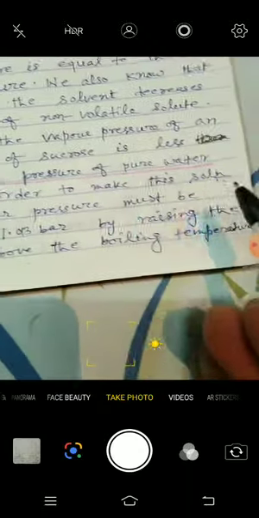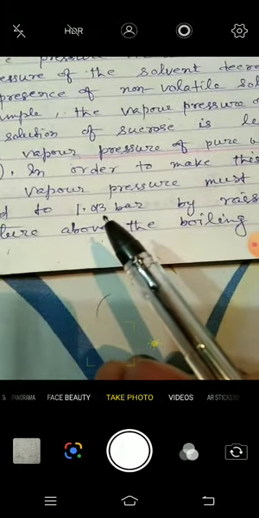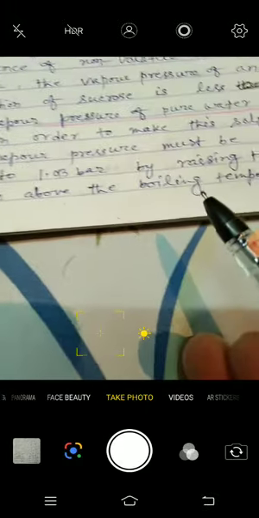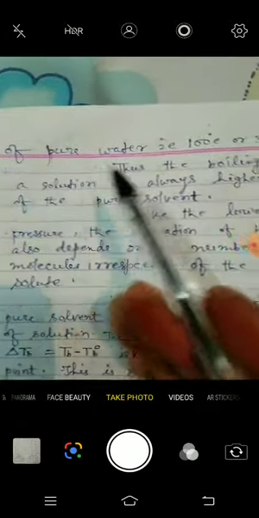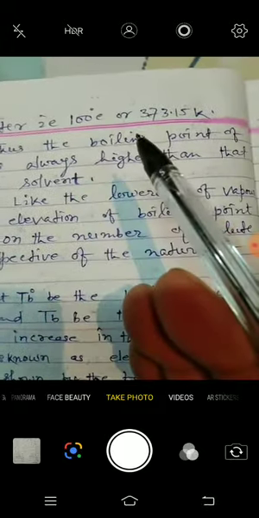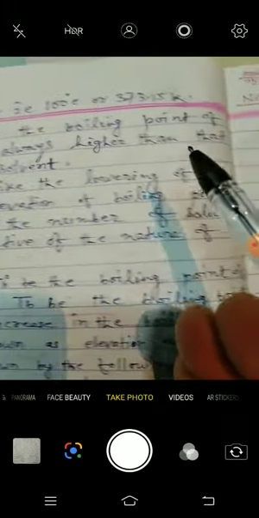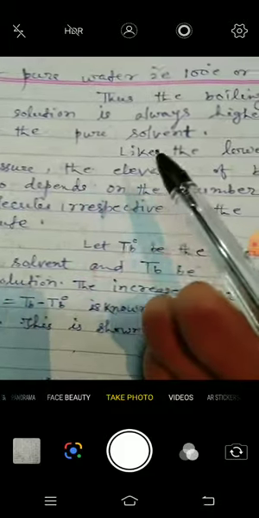In order to make this solution boil, its vapor pressure must be increased to 1.013 bar by raising the temperature above the boiling temperature of pure water, that is 100 degrees C or 373.15 K. Thus, the boiling point of a solution is always higher than that of the pure solvent.